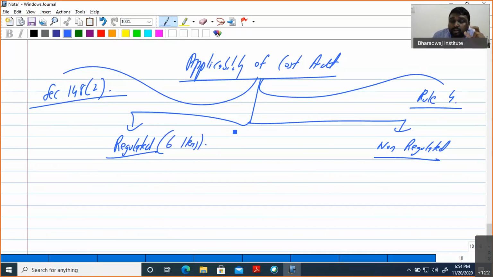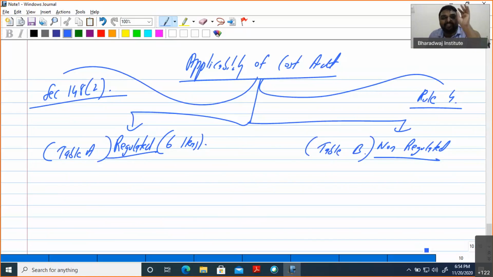Because from the problem perspective, they will give an example, say a telecommunication company, and you should understand it is regulated. Sugar, you should understand it is regulated. Then pharmaceutical, regulated. The six items: generation and transmission of power other than for captive use, industrial alcohol, fertilizer, telecommunication. All these come under regulated. Non-regulated means other than those items, which will come under Table B. So regulated comes under Table A, and non-regulated comes under Table B.